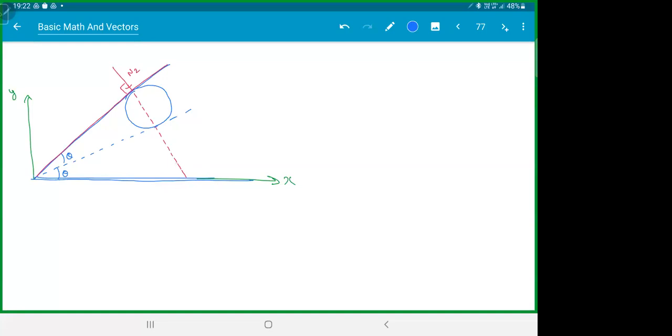What is this angle? 90 minus 2 theta, agreed? Because this total angle is 2 theta, no? Means the vertical, this angle will be 2 theta.